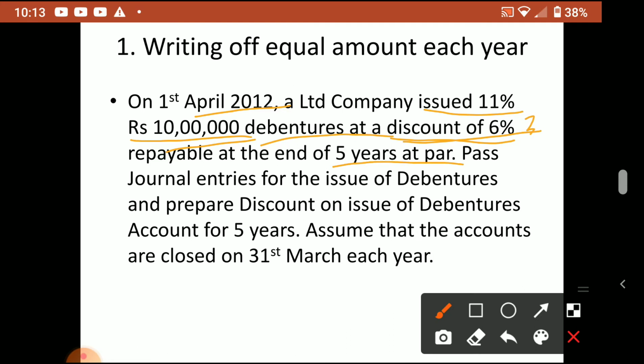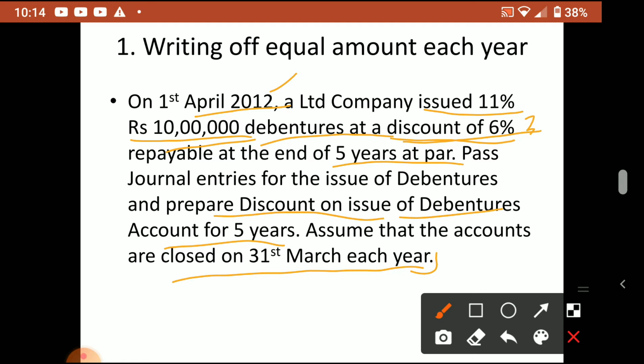So when they give back at the end of the 5th year, now it is 2012 we are issuing, so we will write off 2012, then 13, 14, 15, 16. So we will complete the writing off process in 2016. Here we have to prepare a discount on issue of debentures account for 5 years. Assume that the accounts are closed on 31st March every year.